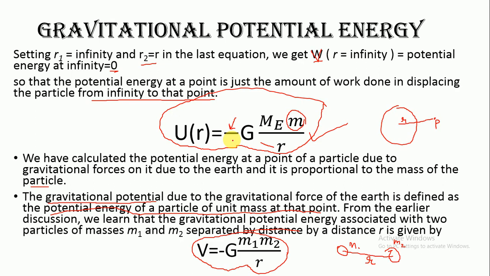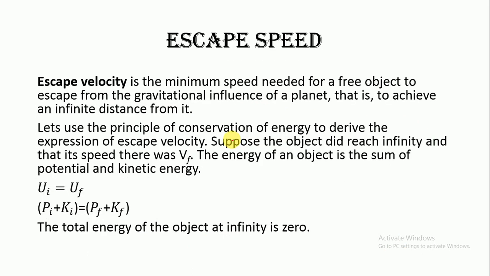Now, going to the next topic, that is the escape velocity or escape speed. What is the meaning of escape speed? We know that if we throw any object upward from the earth, it will come back to the surface of the earth. The reason is that the earth's gravitational force is attractive, so it is going to attract objects towards its center.